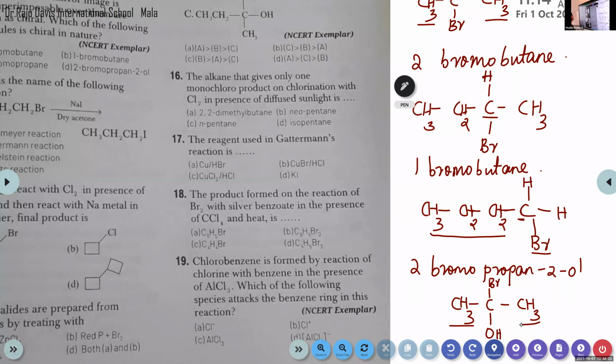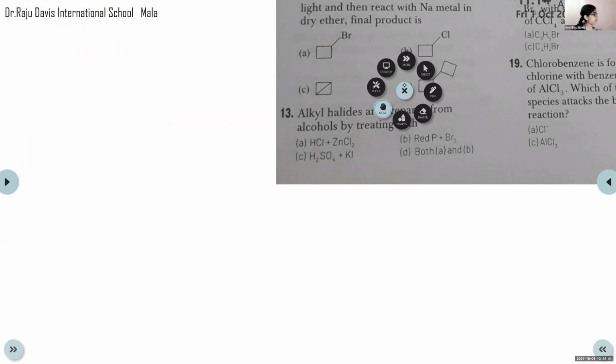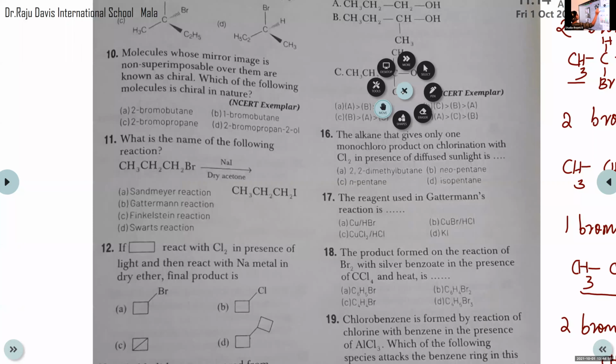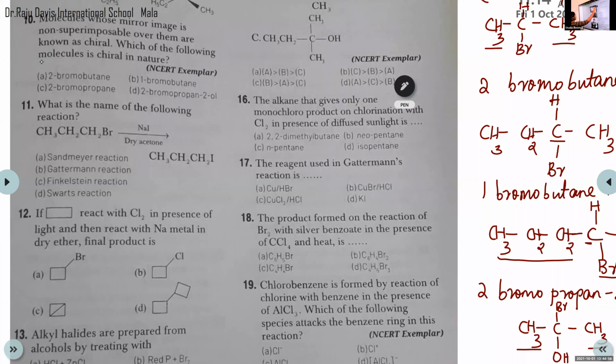Option A. Yeah, option A. Option A, 2-bromobutane.